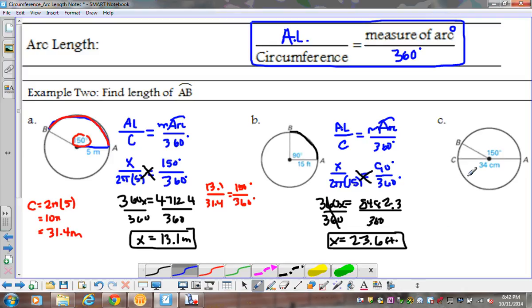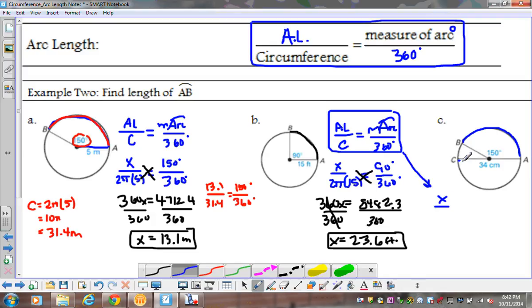So, same thing. We want the measure of arc, or the length of arc AB. All right, so it's this piece right here, which has a measure of 150 degrees. So I'm just going to box this in instead of rewriting that again. All right, so we're going to bring that over here. So I want the arc length, which we're trying to find, which is x, over my circumference.